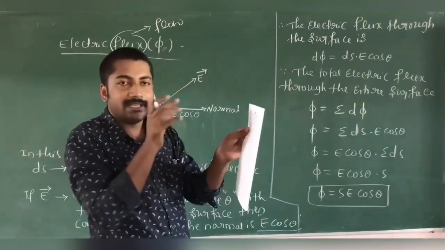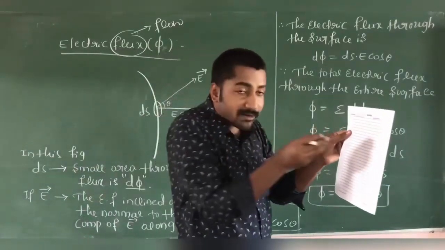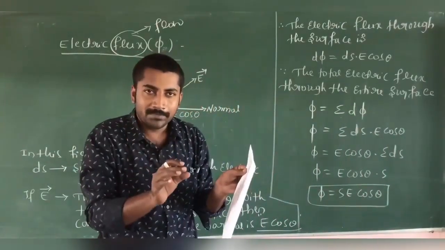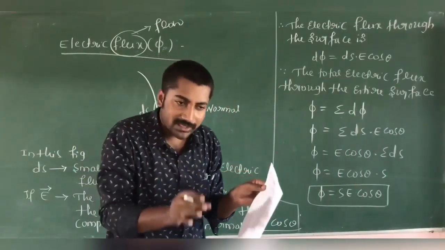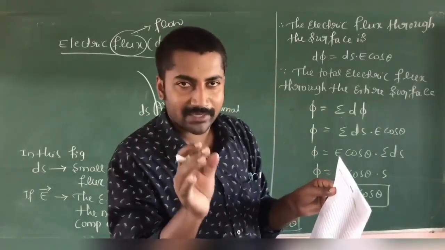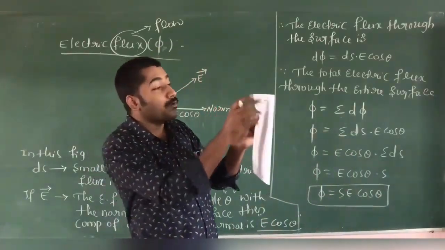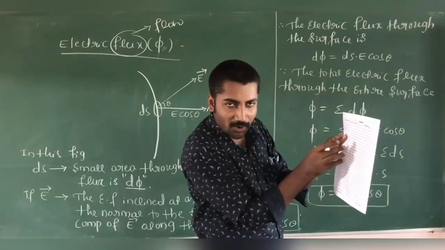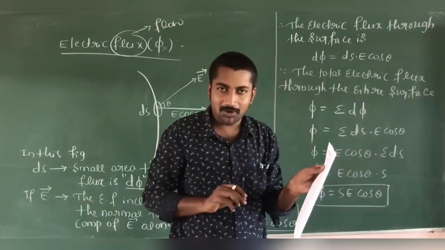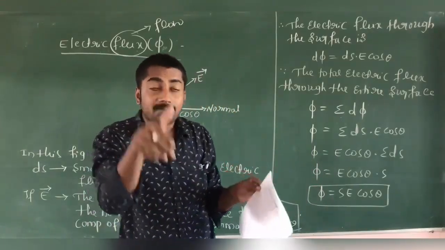The number of electric field lines passing throughout this surface is called electric flux. Flux means flow. When the electric field lines pass through this surface, it is called electric flux at a surface.